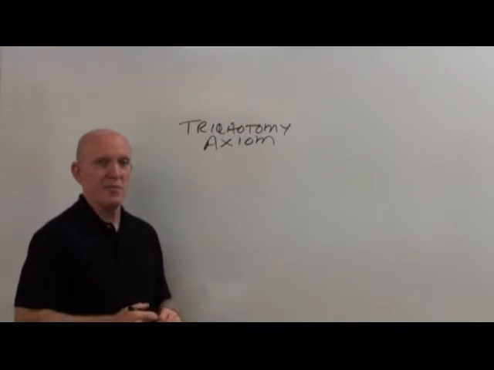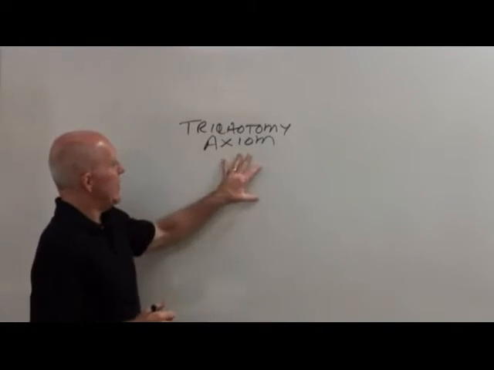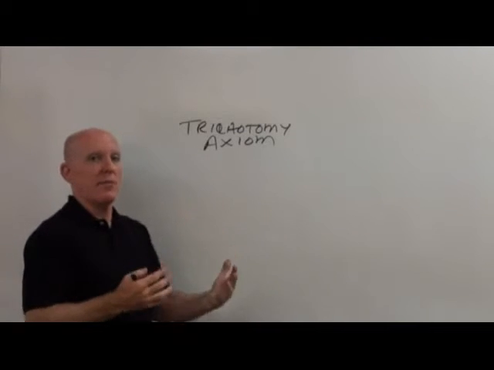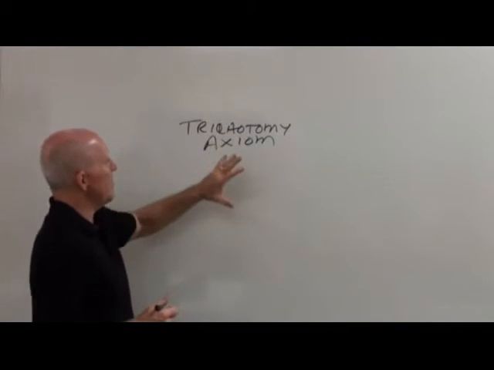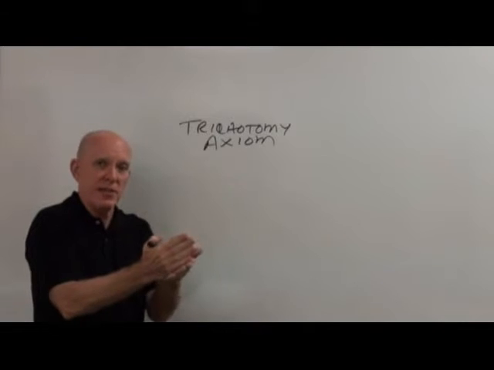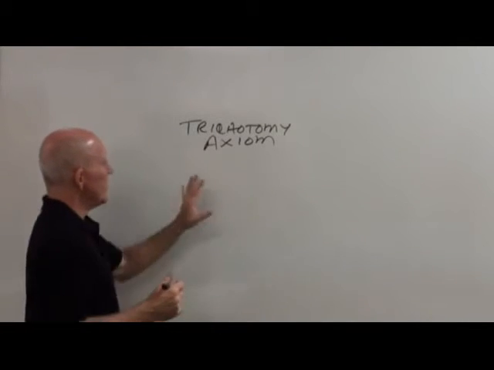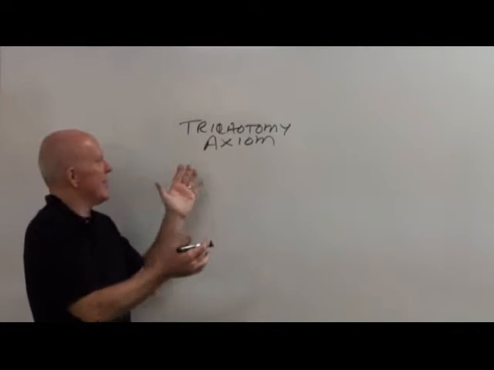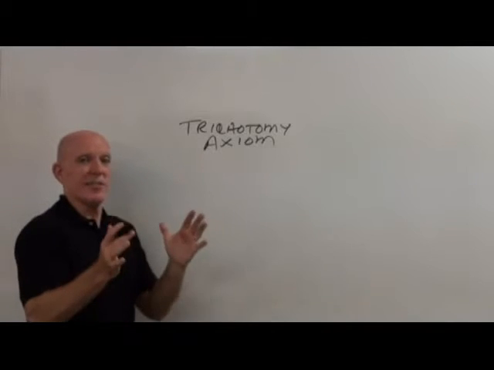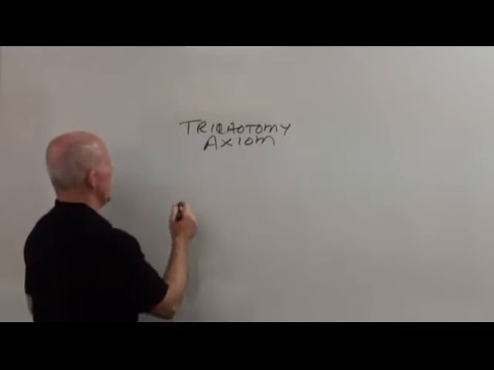The trichotomy axiom is a very simple axiom. An axiom is just a rule or a law from mathematics. And trichotomy just means cut into threes or three pieces. The worst thing about the trichotomy axiom is the name, obviously. But you're going to see this very simply, very clearly, and very quickly.